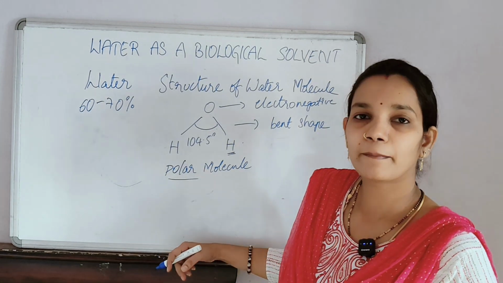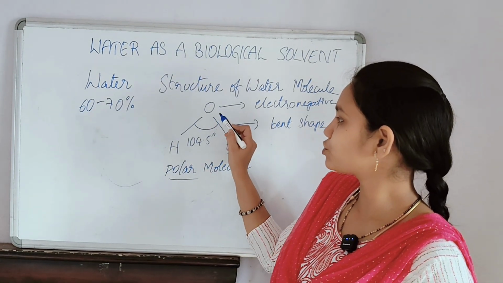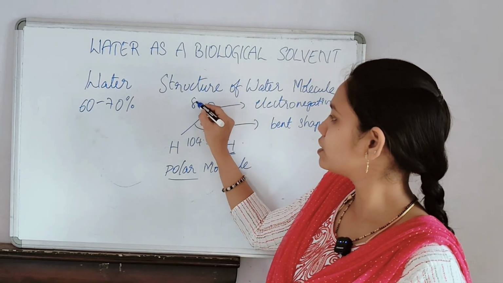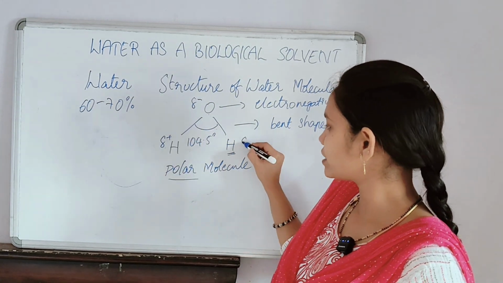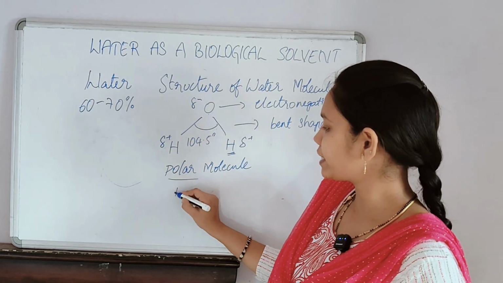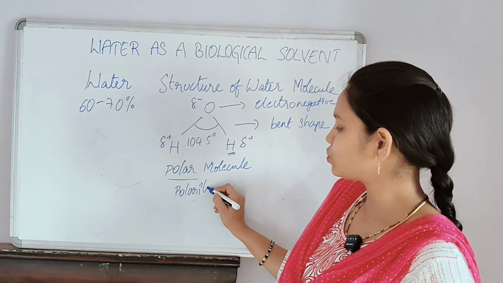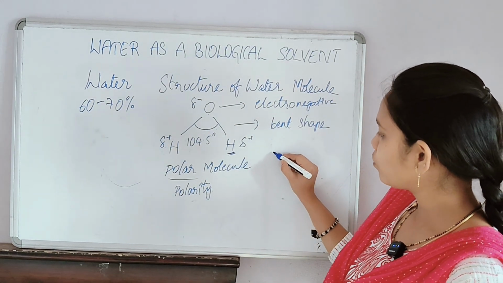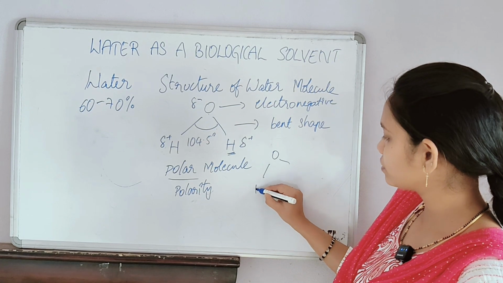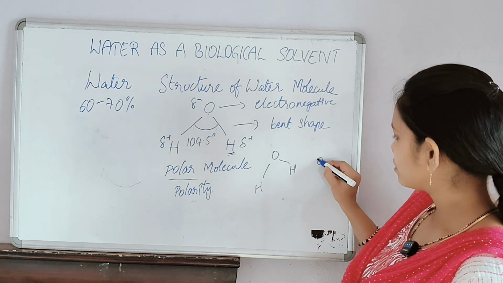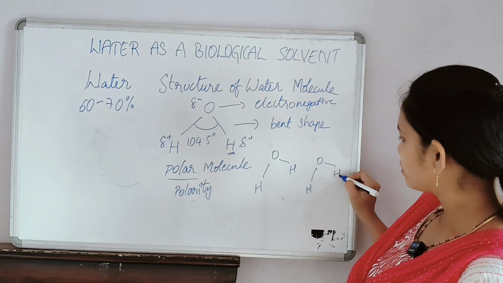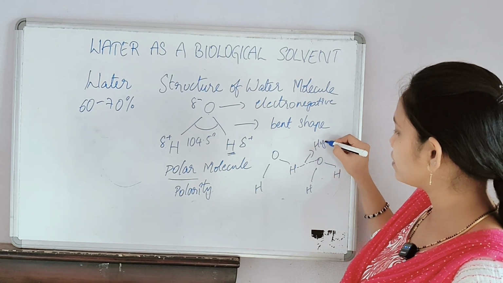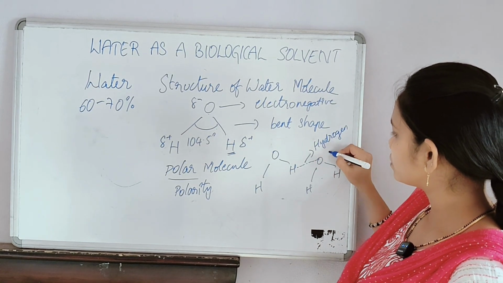What is this again? Polar. It is nothing but the unshared electrons present between the oxygen and hydrogen atoms creating partial negative and positive charges on them. Now this polarity leads to hydrogen bonding between the water molecules. If you see, there will be a formation of hydrogen bonds between the water molecules.